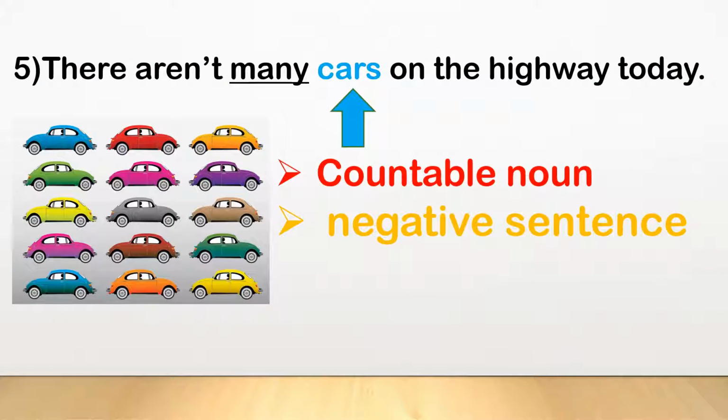Children, now look at this sentence. There aren't many cars on the highway today. In this sentence, the word cars is a plural countable noun. Children, we use the word many in negative sentence also. So, our sentence will be, there aren't many cars on the highway today.